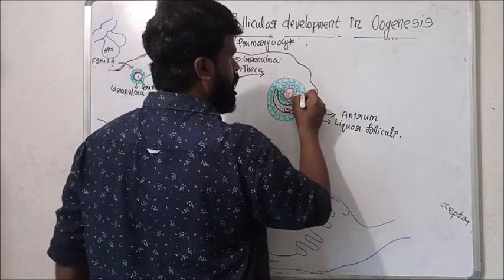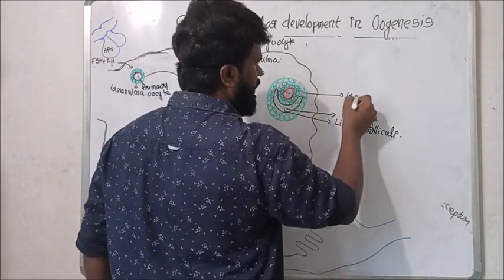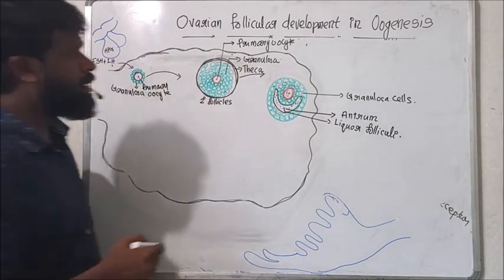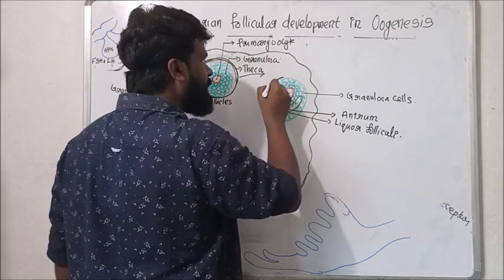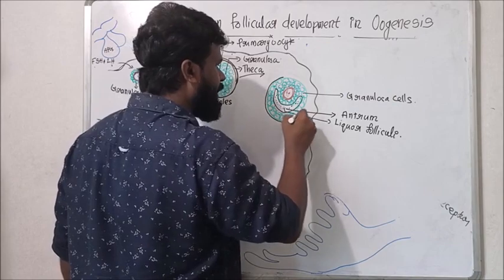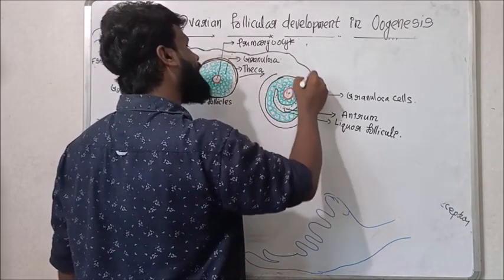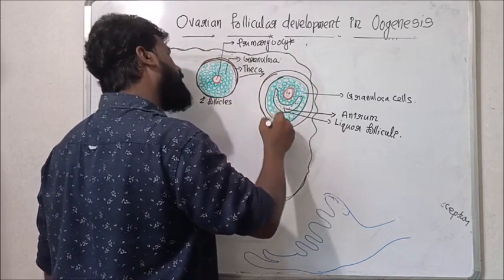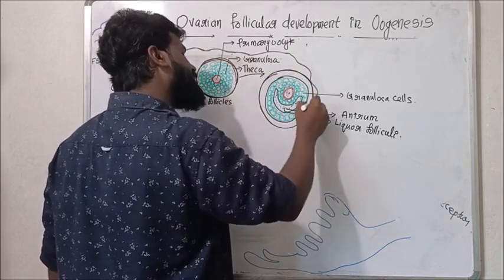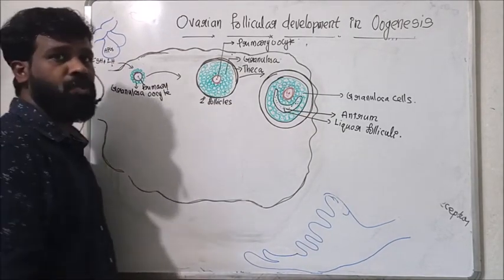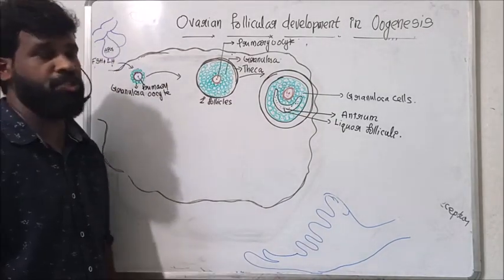Here these are granulosa cells. But here the theca membrane divides, and as a result an additional theca membrane is formed around. This additional theca membrane is a fibrous capsule formed of fibroblasts, a connective tissue.